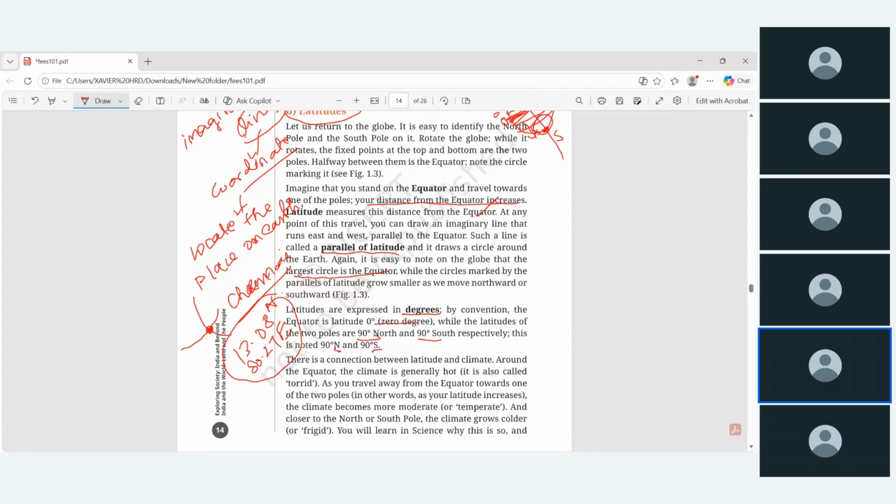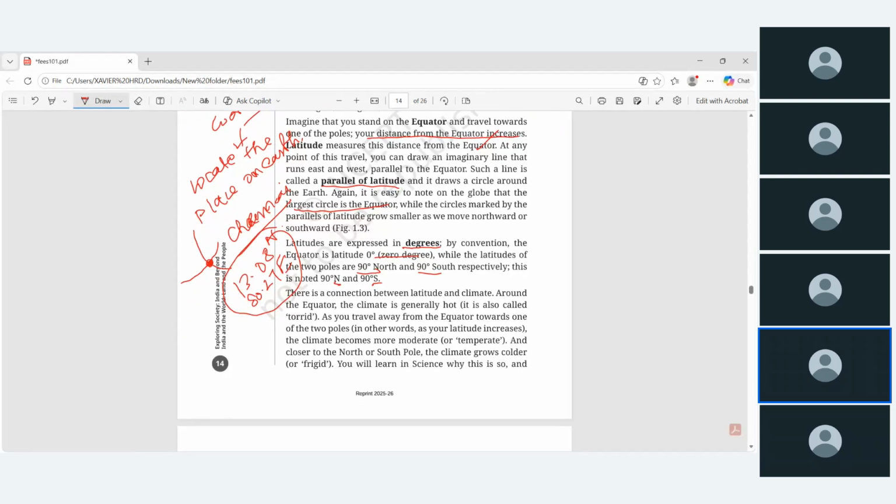Now, there is a connection between latitude and climate. Just imagine, in the equator the climate will be very hot. And if you move towards the pole, whether north pole or south pole, a very cold climate is there.